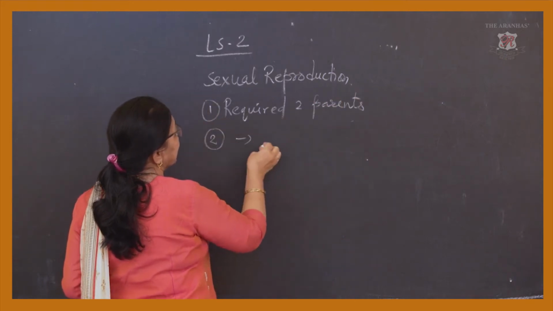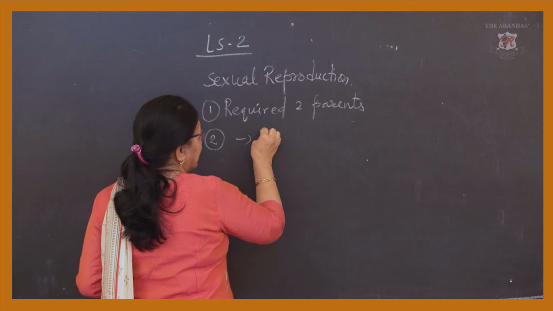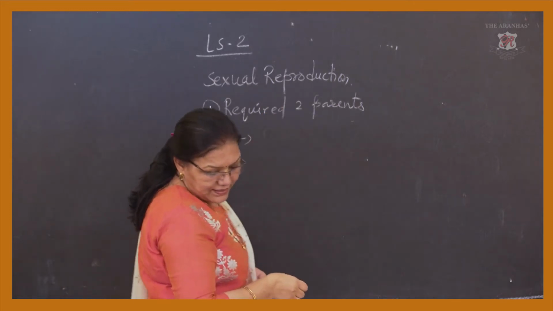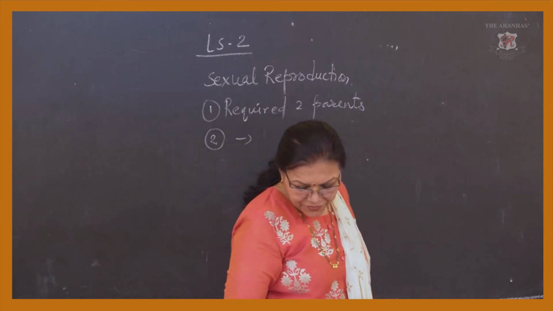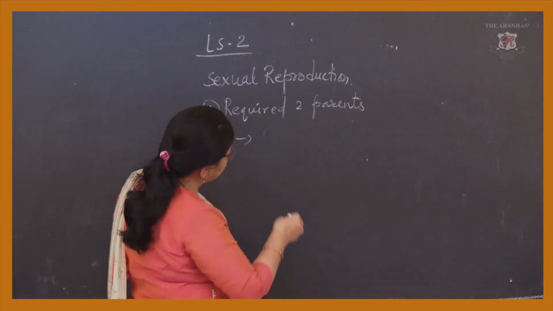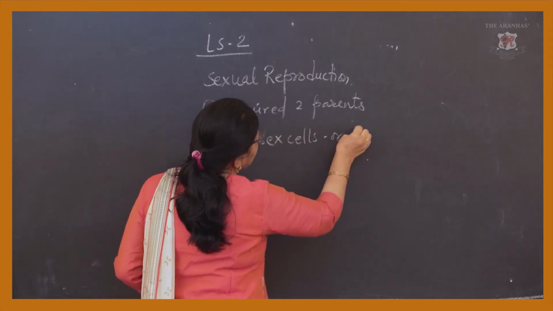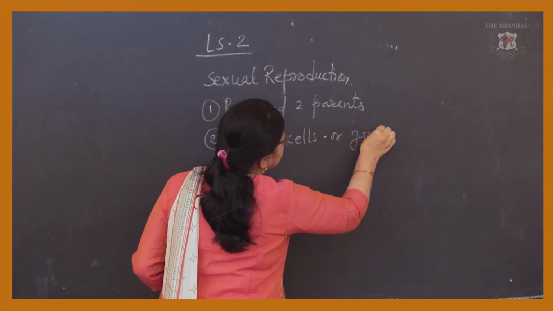Each parent gives cells, or we can say gametes.